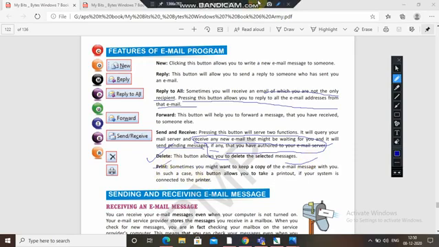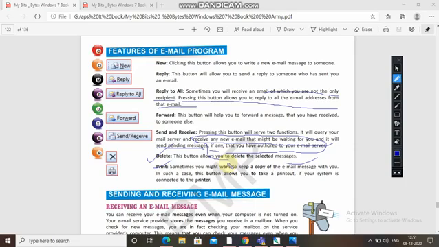Print. Everyone knows about print. Sometimes you might want to keep a copy of the email message with you. In such a case, this button allows you to take a printout if your system is connected to a printer. So you can take the printout of your email message which you want to send to another person or which you have received.